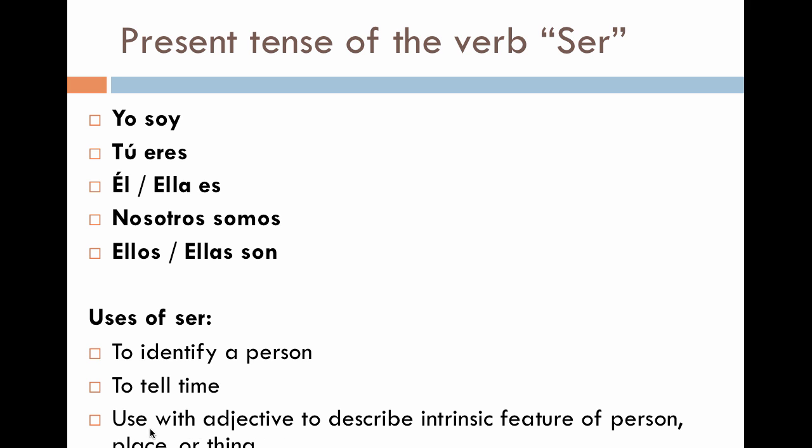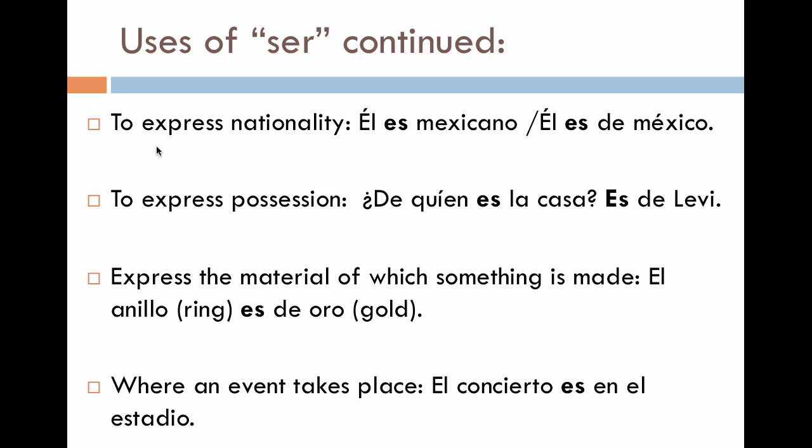And I'm sorry, there seems to be a little bit of a cutoff here. Okay. Uses of ser continued. To express nationality, él es mexicano, él es de México. To express possession, ¿de quién es la casa? Es de Levi.